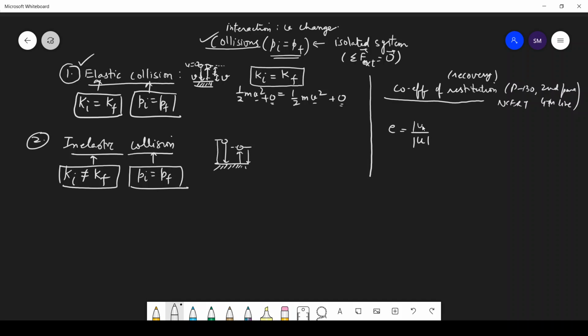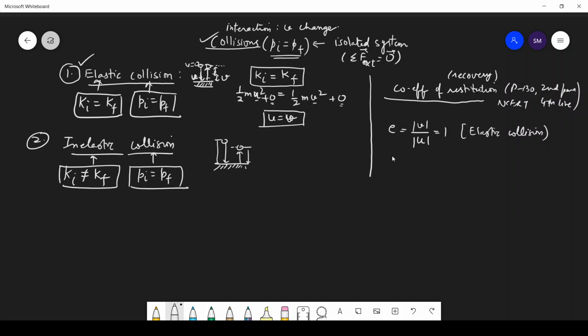You can call the velocity before hitting the ground U, and after hitting the ground V. If they are equal, U equals V, so in elastic collision, the coefficient of restitution will be 1.